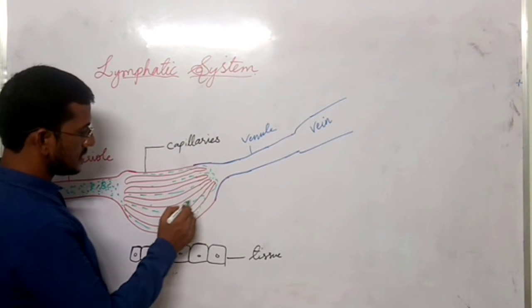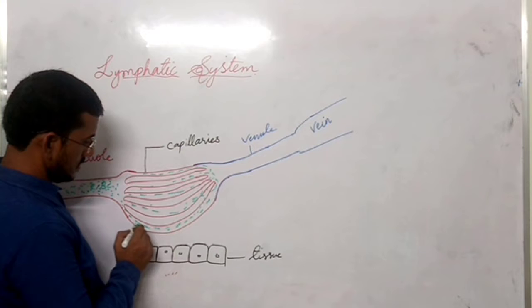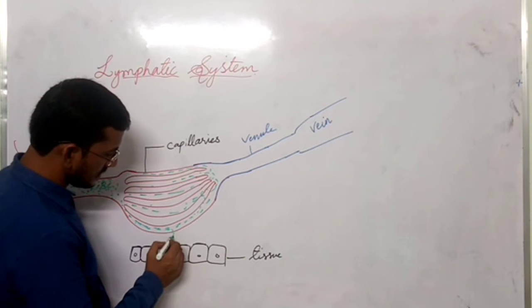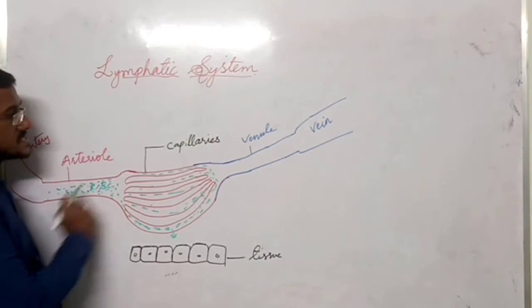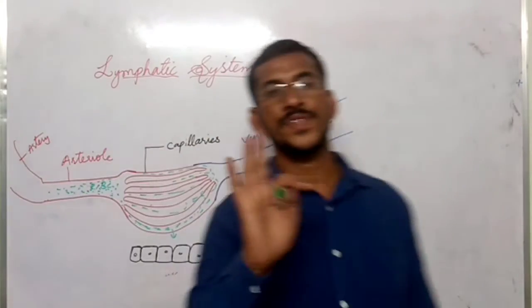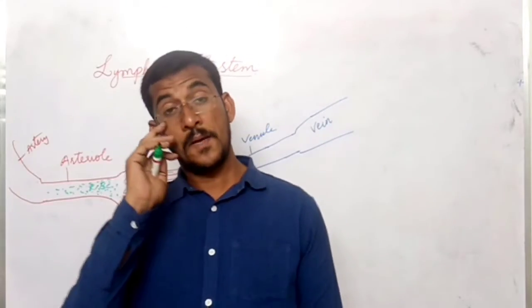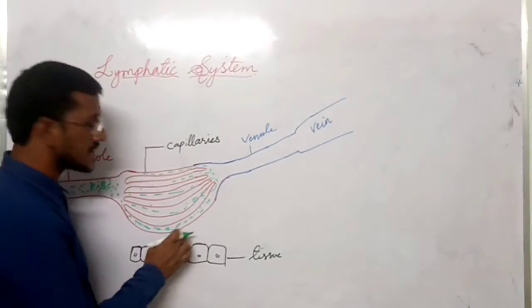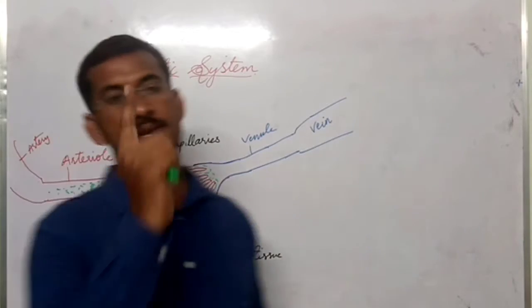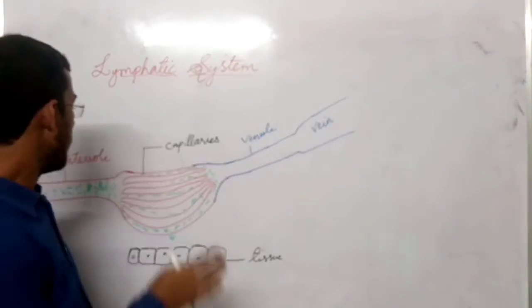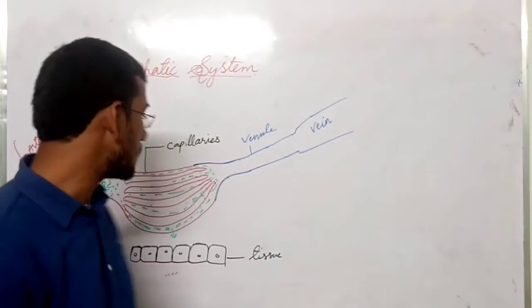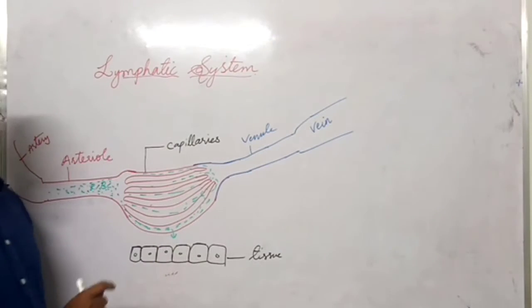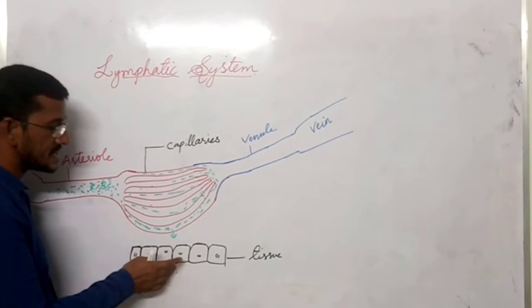From here, transport of material will occur because arteries and veins are made up of three layers, three membranes, whereas capillaries are made up of only one layer. That's why exchange of substances through diffusion can occur between capillaries and tissues.